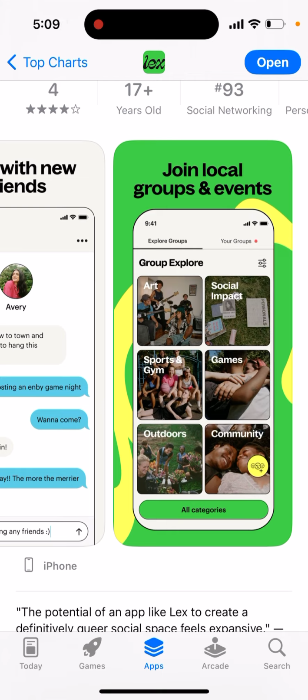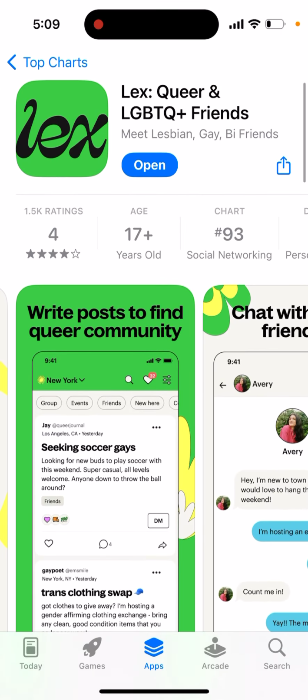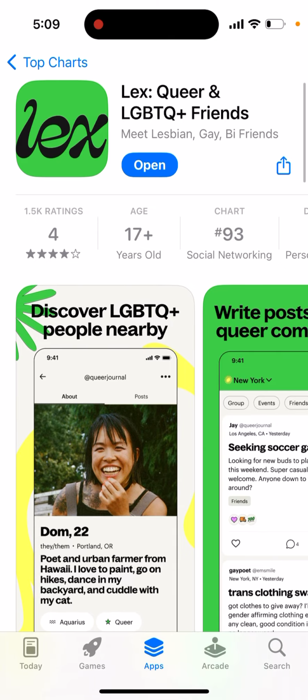I guess this app is mostly available in the US. In other regions it won't have that many users. But yeah, it's been quite high in the charts recently. So definitely worth for you to try out.